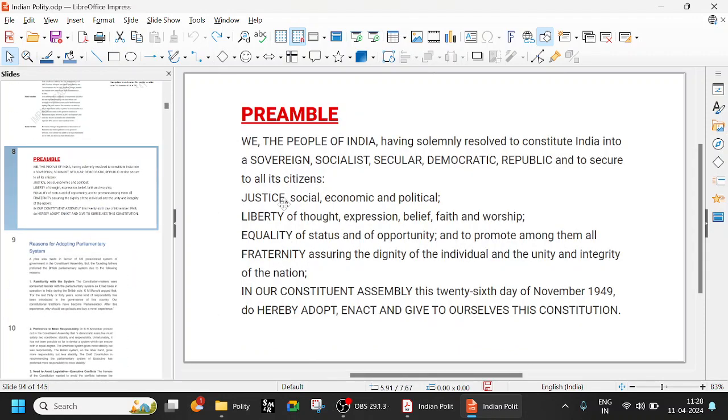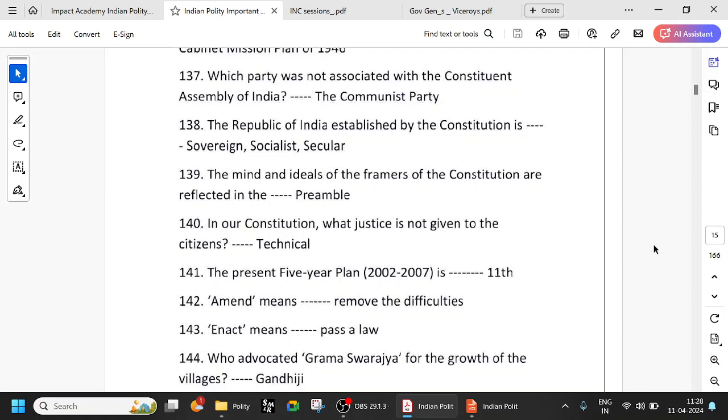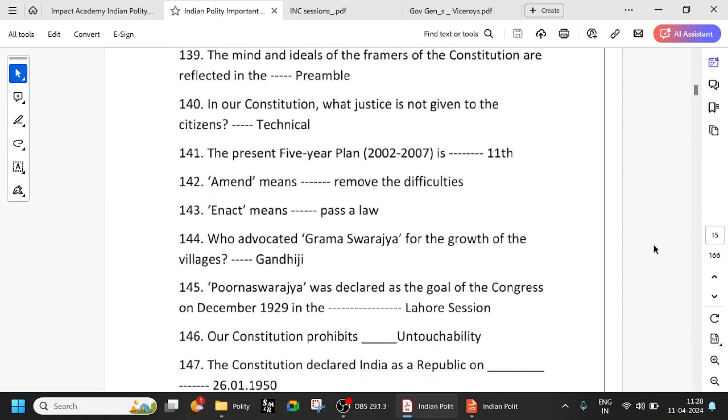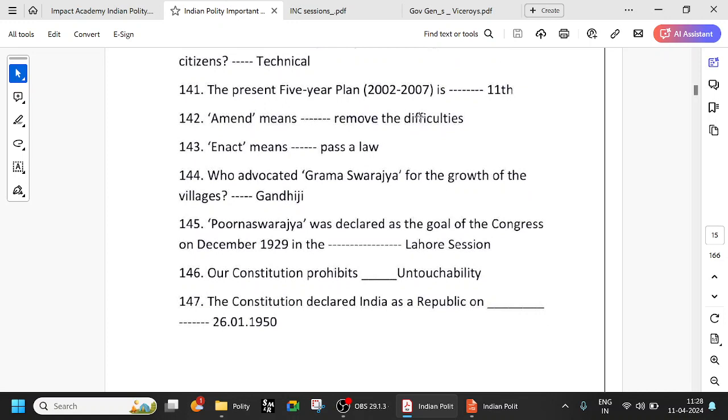So what justice? Justice of social, economic, and political. Social, economic, political, not technical. So this plan, this is the old one. You can remember the 5-year plan is 2002 to 2007, and obviously today there is no Planning Commission. It has been replaced by the Niti Aayog. Anyway, so amend means remove the difficulties. Enact means pass along. So try to observe the difference.